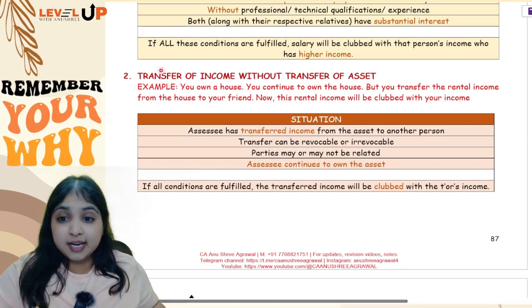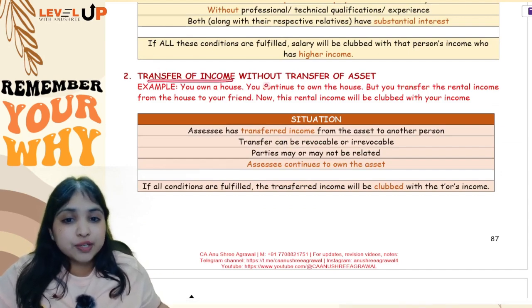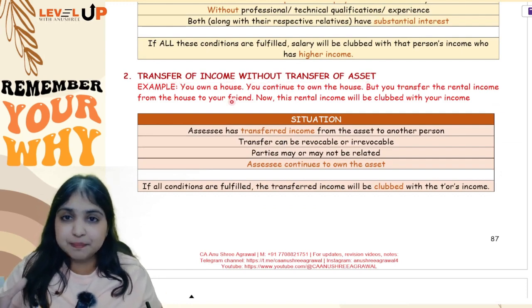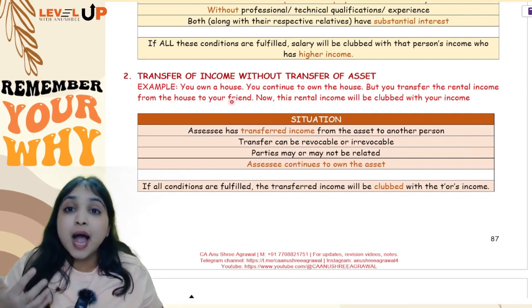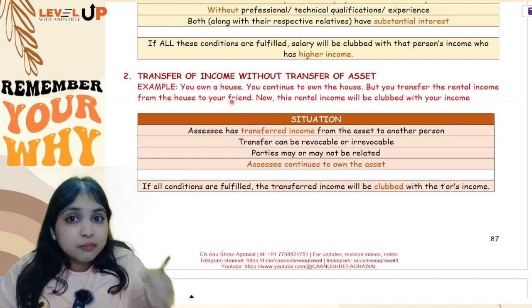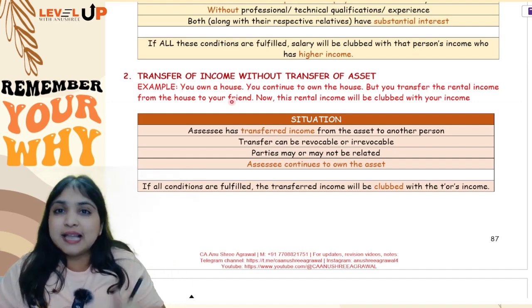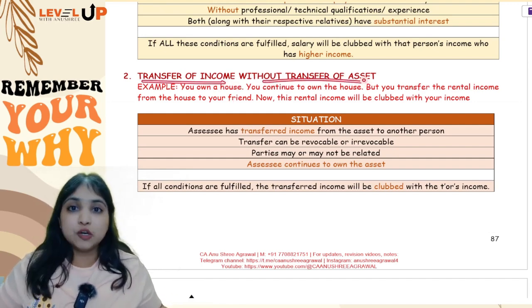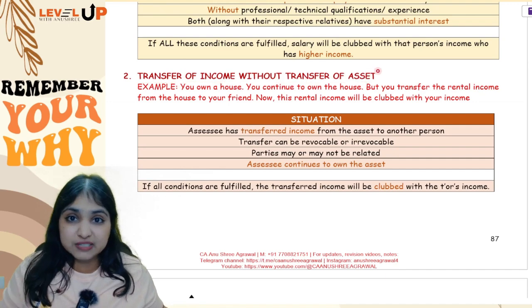Now coming to the second adjustment, here there is transfer of income without transfer of asset. Now what is happening over here is, for example, let's say there is an FD in my name. I continue to own the FD. The FD is still in my name only. Only the income from the FD, that is FD interest, that alone I am transferring to you. So I am transferring income to you without transfer of asset.